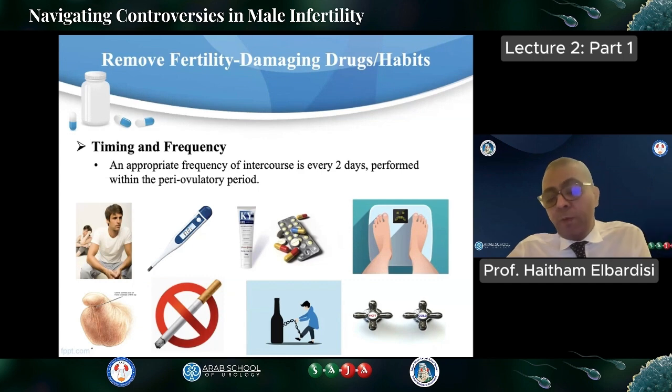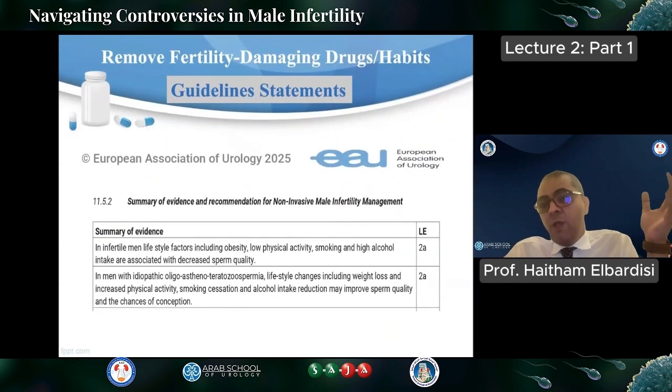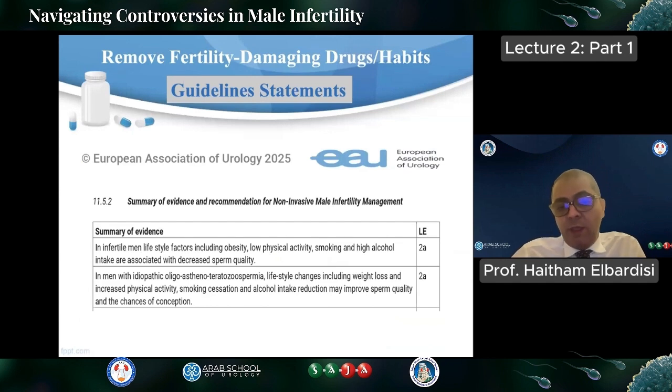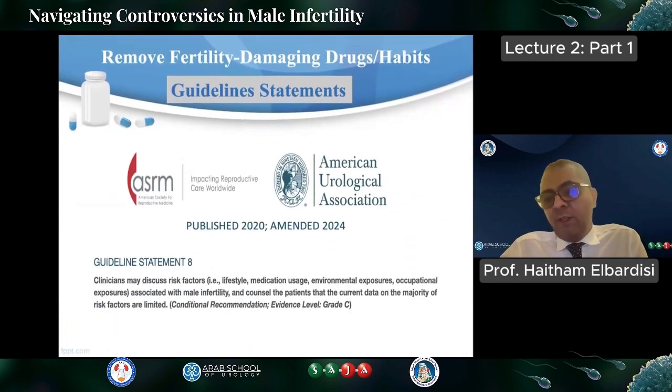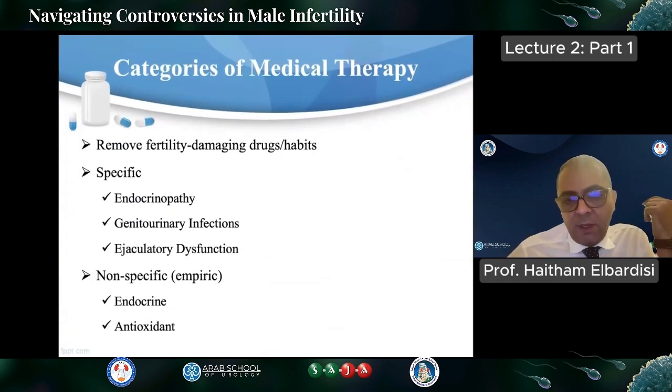Smoking, use of lubricants like KY, heat exposure, alcohol consumption, overweight: try to eliminate all of these before you start the patient on treatment. According to the EAU guidelines, these factors can really affect the sperm parameters, and it's better to ask and avoid them, as improving these lifestyle factors can improve semen parameters. The ASRM and the American Urological Association have also mentioned the same regarding these risk factors.